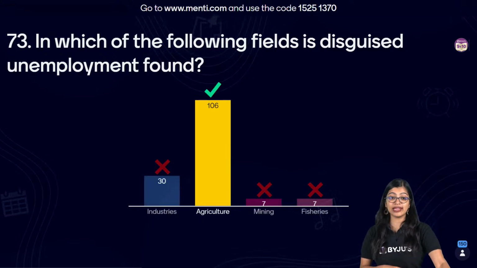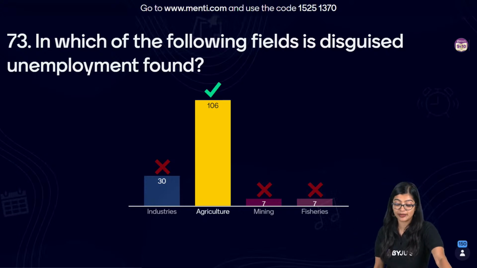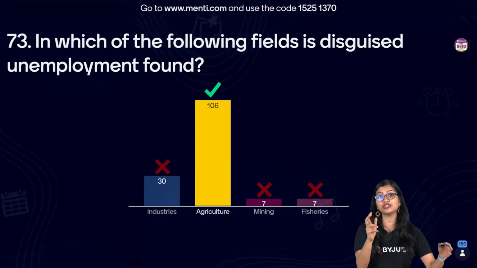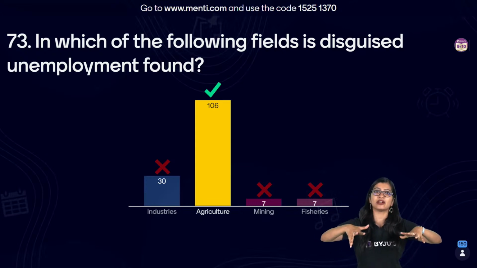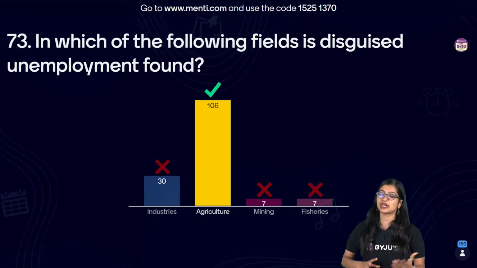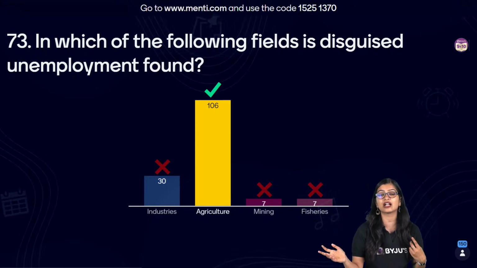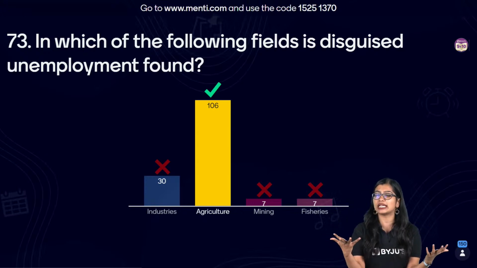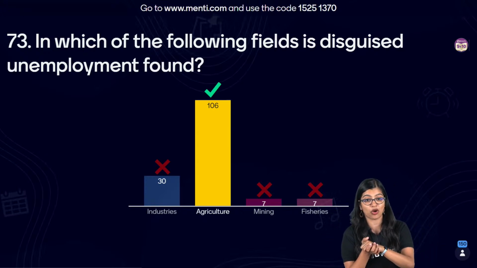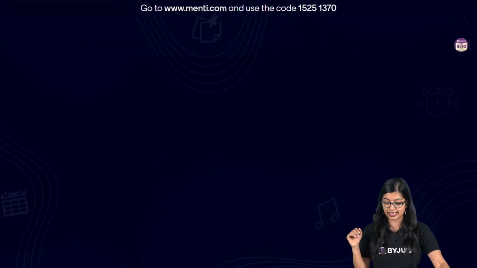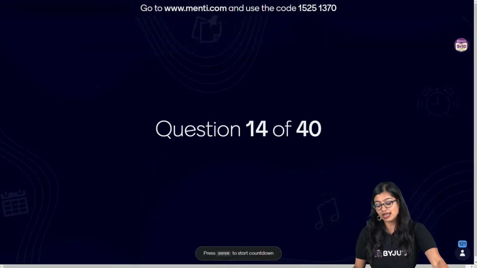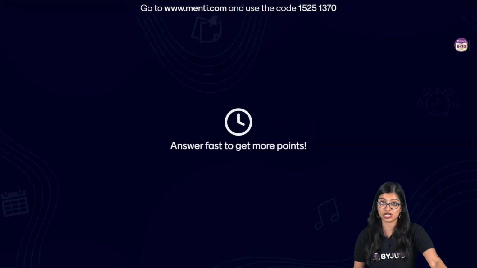Very good, all of you, very good. So in this case, we see that the correct answer here is option B, that is agriculture, and not in industries, because we're talking about disguised unemployment where for one job we see that 8-9 people are involved where 5 people can do it. Now in industries and everything else, the productivity is calculated and work is allocated, but with agriculture, normally because it's done by families and everything, we see that disguised unemployment exists, which is why in this case the correct answer is option B. Now moving on to the next one, which is question number 74.